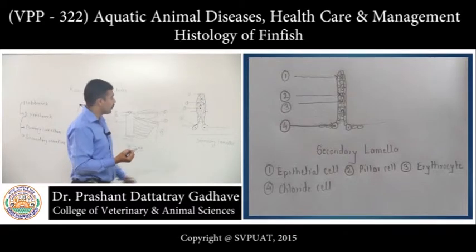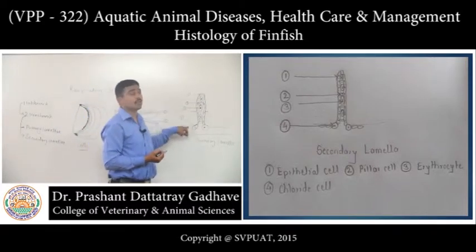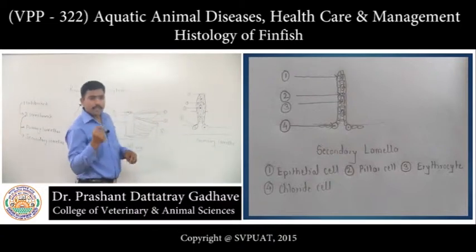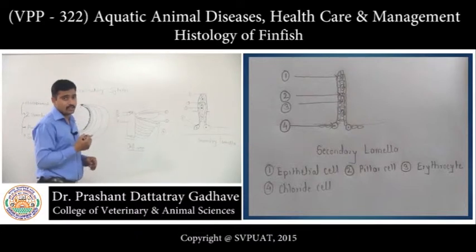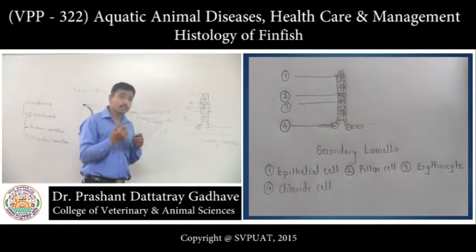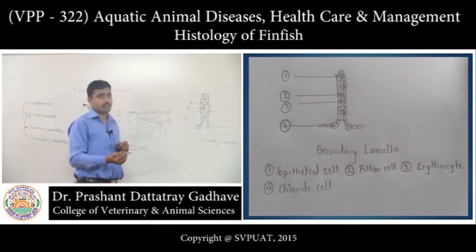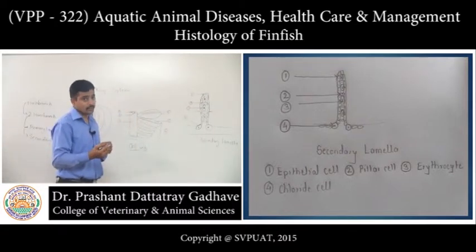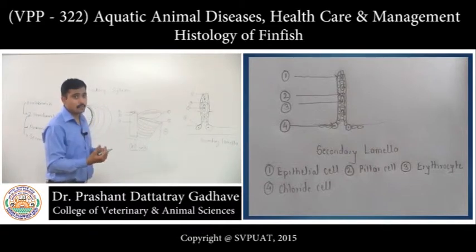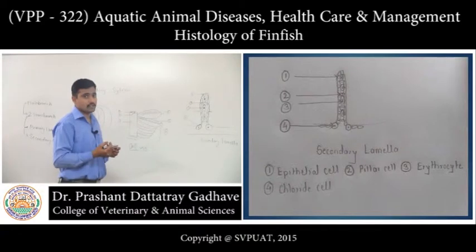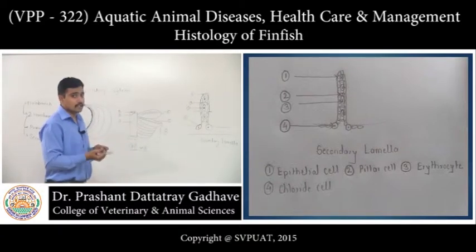One of the structures present at the base of the secondary lamella is the chloride cells. Now in the primary lamella, at the base of the primary lamella there are different cells such as eosinophilic granule cells, mucus cells, macrophages, and sometimes lymphocytes are also present. But these are the additional cells which are actually protecting cells of the gill structure.